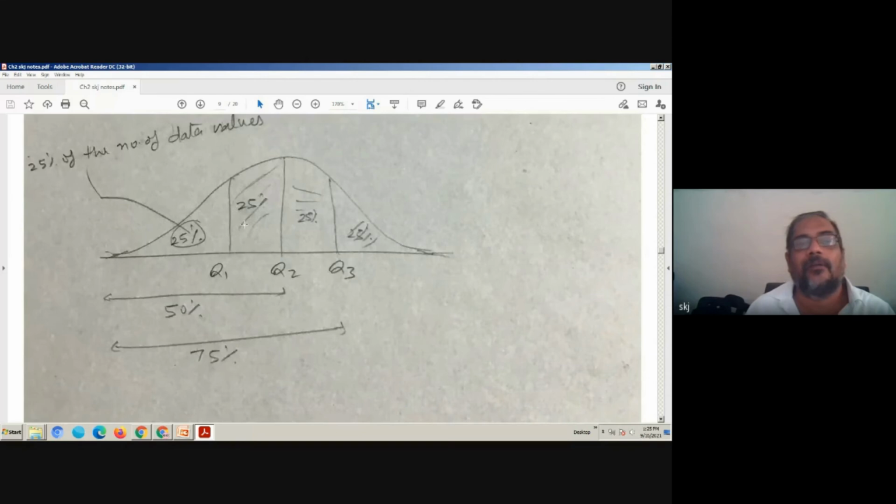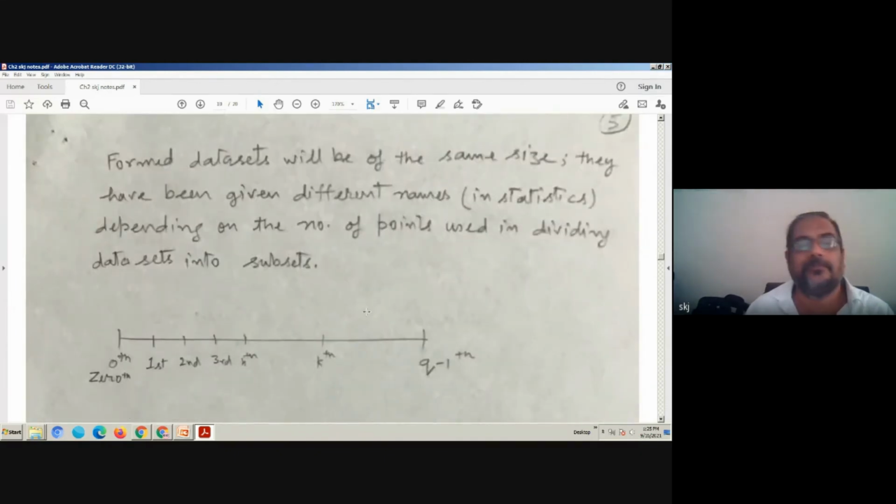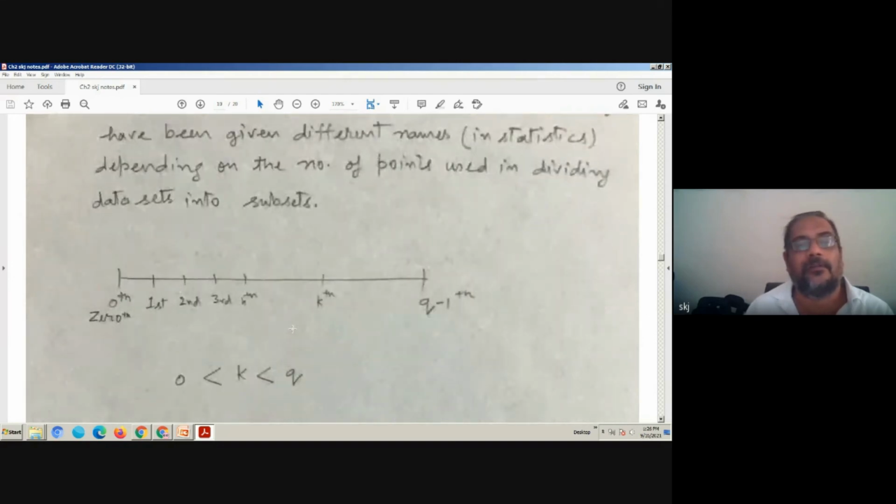25% of the number of data. Okay, from here up to this point is Q1, 25%, up to Q2 is 50%, then 75%. Each part forms a data set of the same size. They have been given different names in statistics, depending on the number of points used in dividing data sets into subsets.